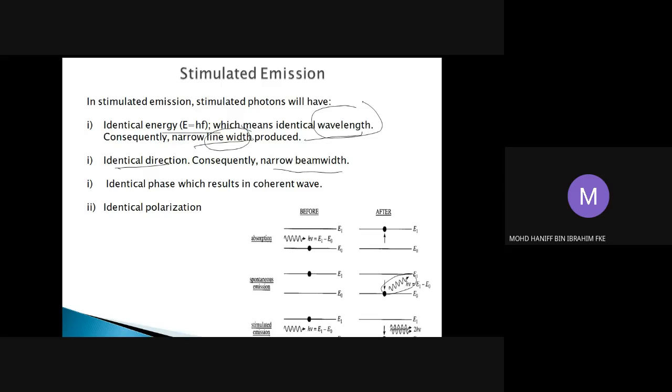So number 3 is that we're going to have identical phase, which will result in a coherent wave, as what we have done last time. And the fourth one is that the polarization of the light is identical. Same polarization. So these are the 4 characteristics of the photons generated by the stimulated emission.